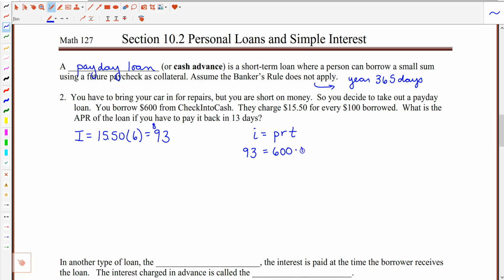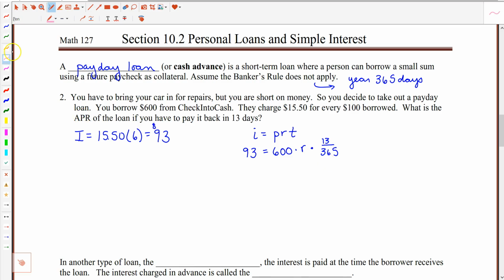The rate of this loan is unknown, and the time that the loan is going to be out is 13 days. We're going to express that as 13 out of 365, because I want to find an annual percentage rate, so I have to talk about 13 days in terms of what fraction of a year this is. This is the equation that I have to solve. There are a couple of different ways you could work through the calculations, but you cannot round until the very end, when you figure out the APR of the loan.